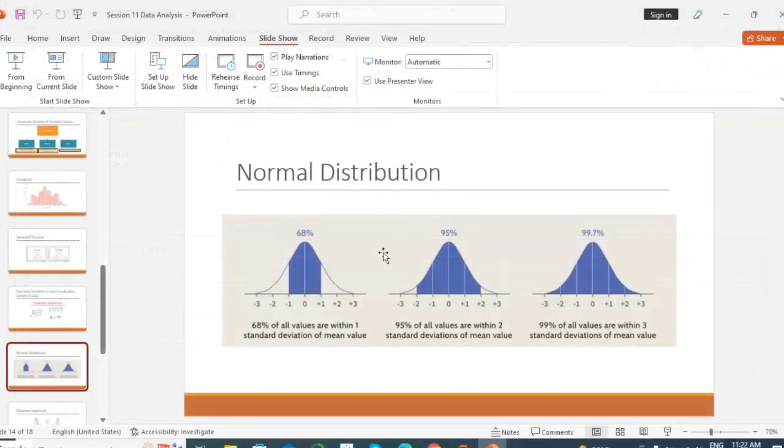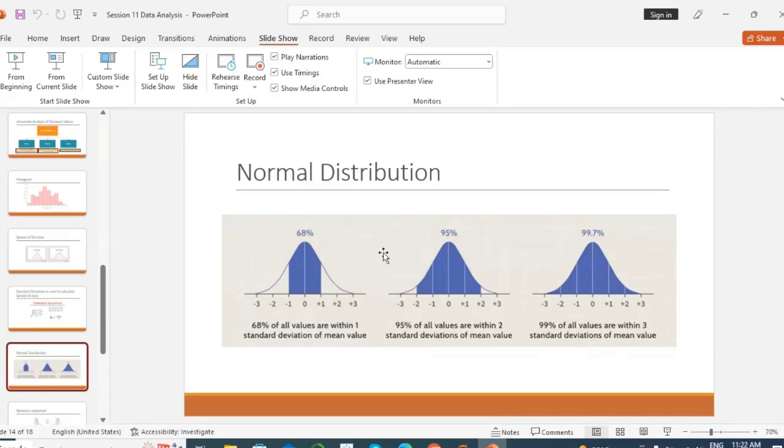The next part is normal distribution. If I say normally distributed data, what are the conditions of normal distribution? The data's mean and median are at the same place. Mostly the data which has its mean and median at the same place is considered normally distributed data. Is it possible to have mean and median at the same place in a real-life dataset?